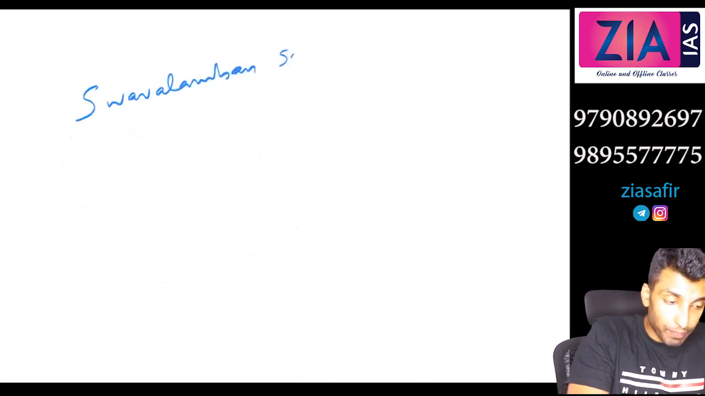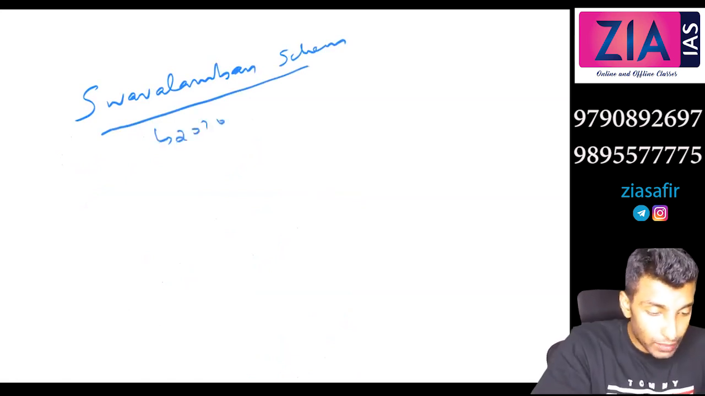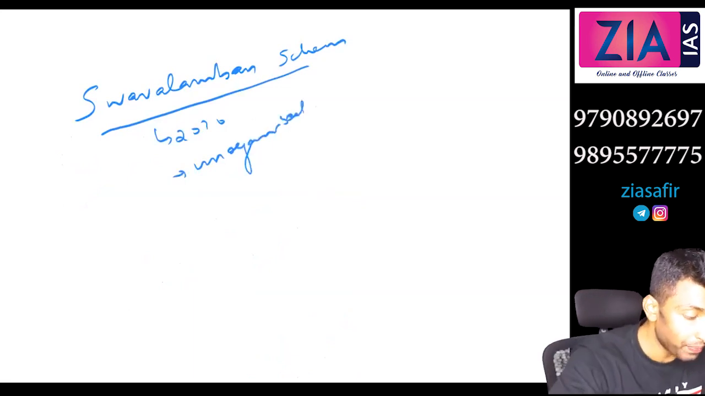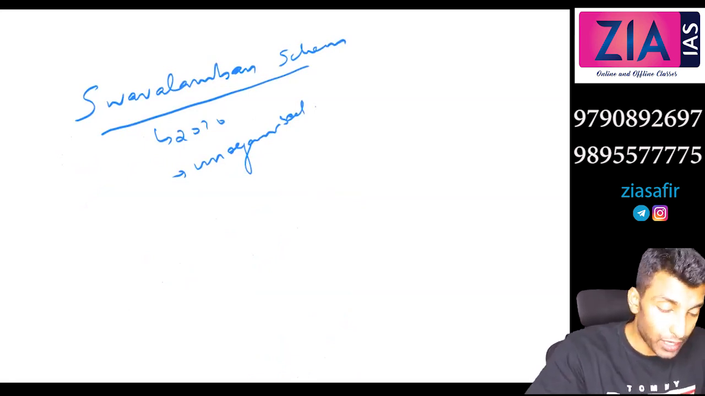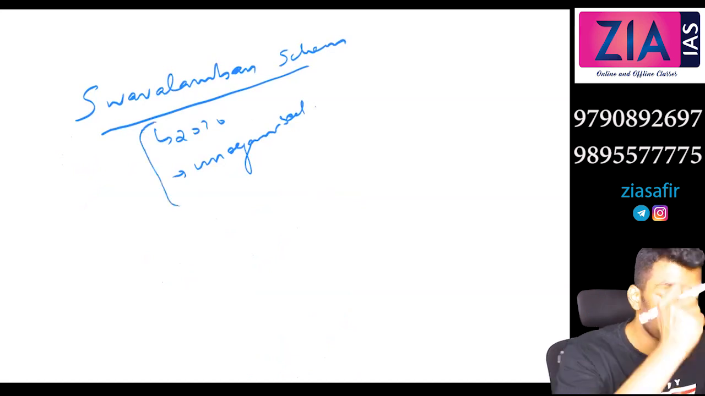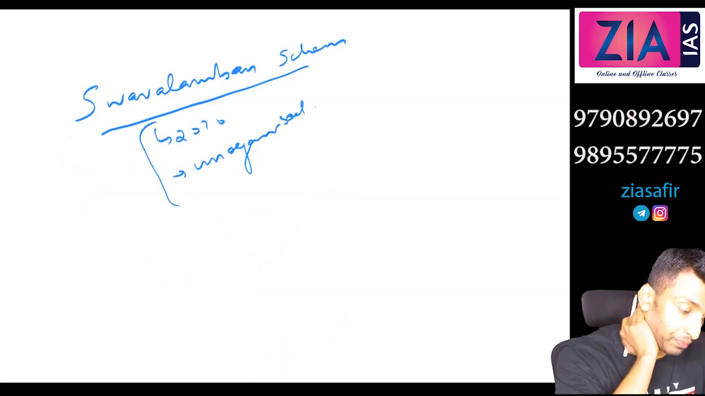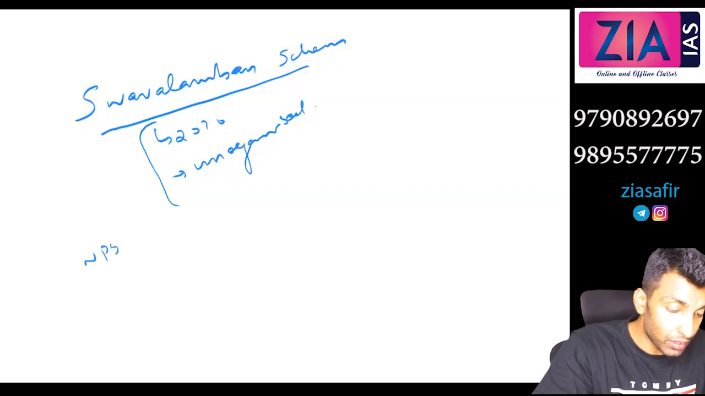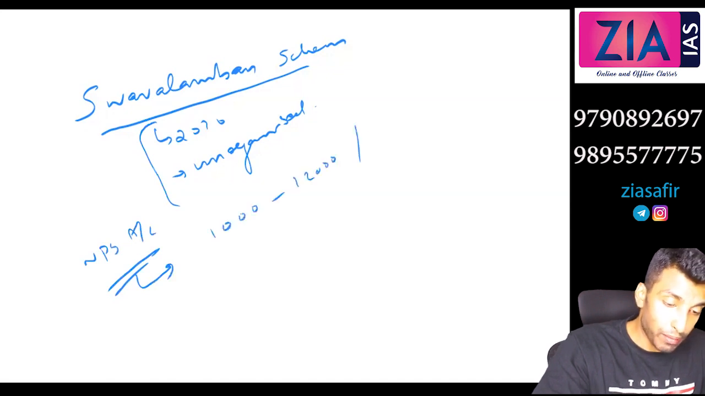Swavalamban Scheme. It was launched in 2010. It is basically for the unorganized sector. That means those people who are not covered under any statutory pension scheme. Those people who are not covered under any other pension scheme, Swavalamban is applicable for them. Here you will have an NPS account, and in that you can deposit money between 1,000 and 12,000 per annum.